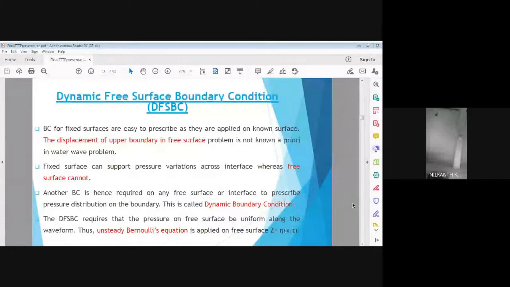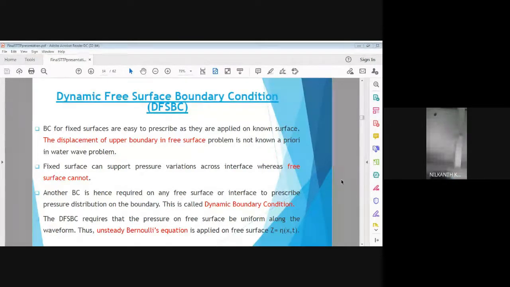Boundary conditions for fixed surfaces are very easy to prescribe, but for a moving surface like a wave surface, the specification of boundary condition is really difficult because we do not have prior information of the displacement of the boundary surface.